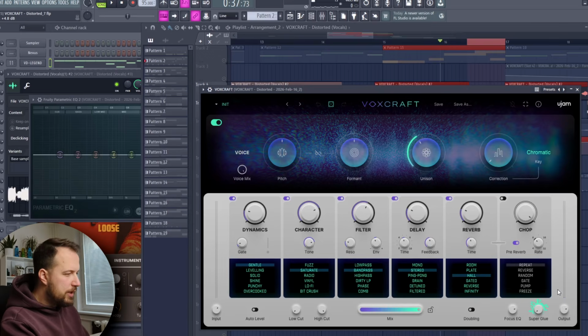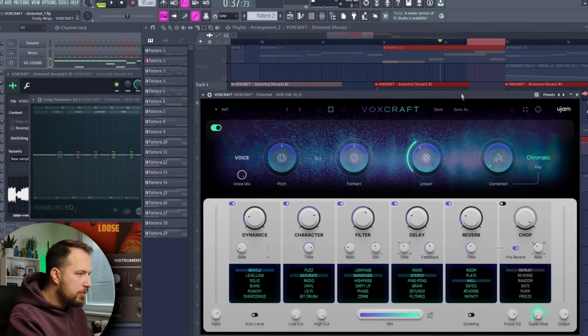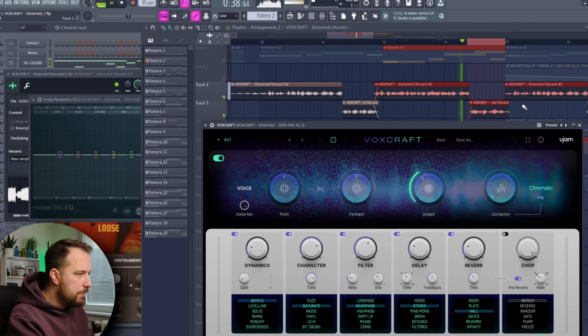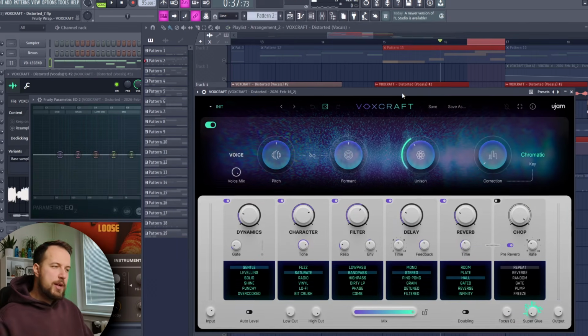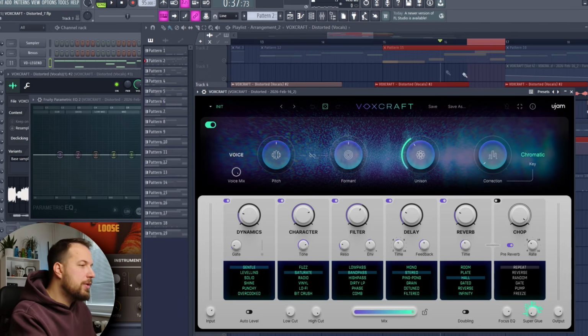So yeah, just like that, increase the output a little bit so we match these two vocals and they sound good one after another. And there we have it. Now we have the distorted backing vocal ready to go. So let's have a listen to the whole track with the lead vocal and the distorted backing vocal.